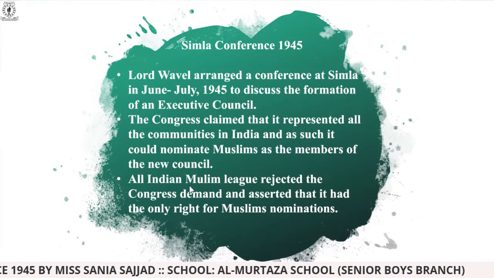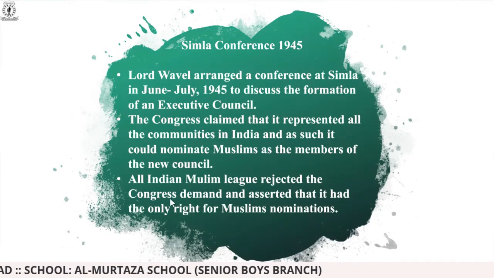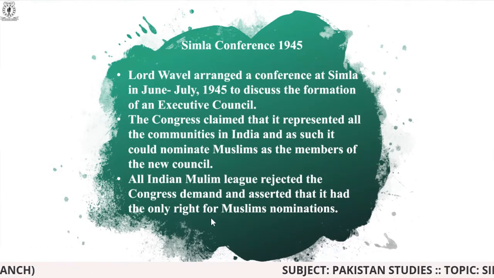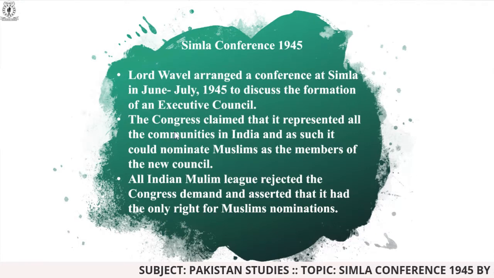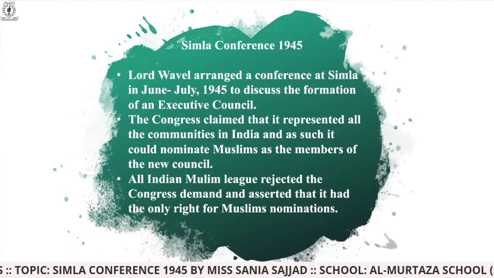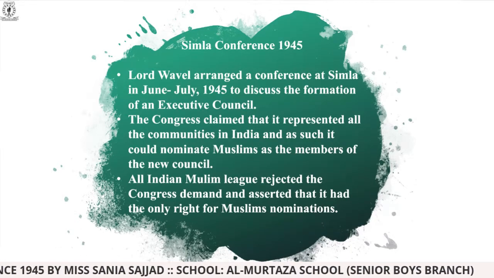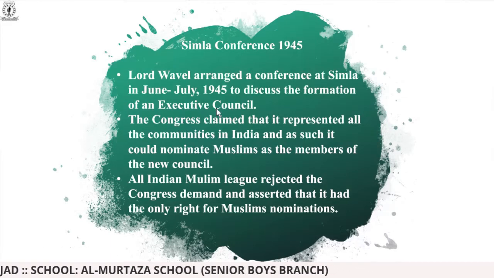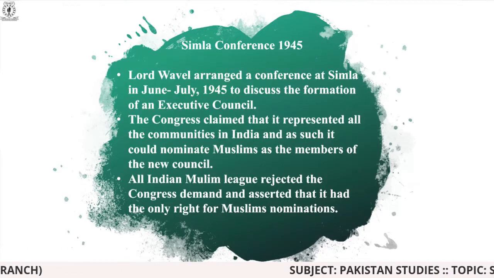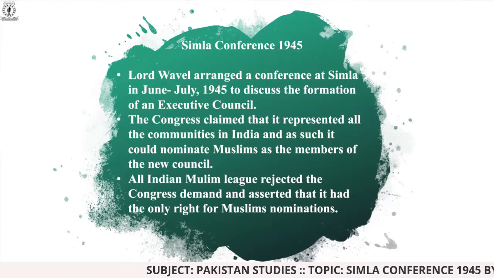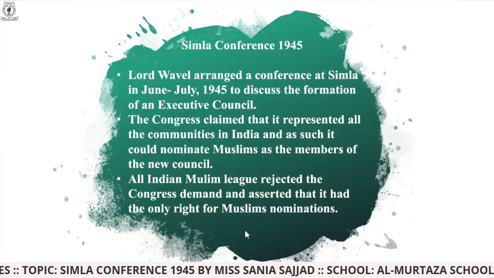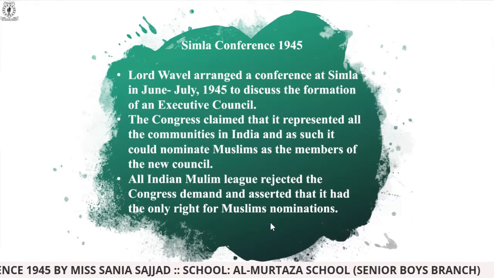The All India Muslim League, which was the political party of Muslims, rejected the Congress demand and asserted that it had the only right for Muslim nominations. The Congress was basically saying that since they represent all the communities living in the subcontinent, they wanted Muslims to merge with the Congress and then be a part of the executive council. But according to the All India Muslim League, they needed a separate representation. This is the main reason they rejected the Congress and demanded that they alone had the right for Muslim nominations.